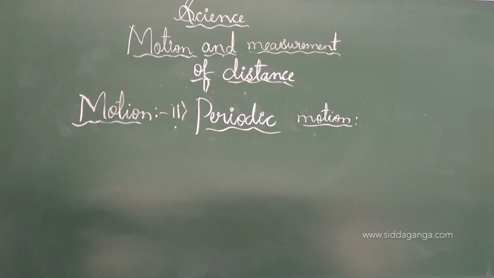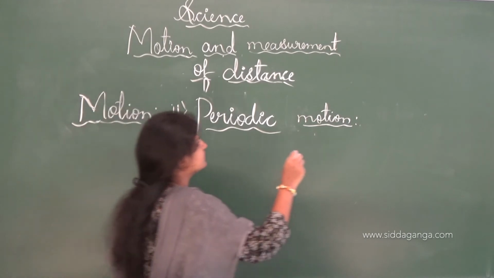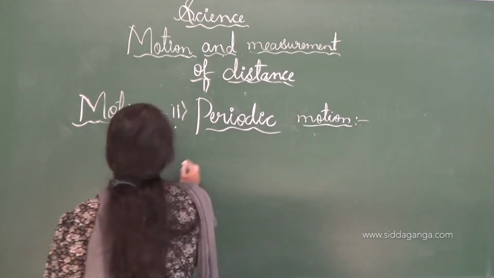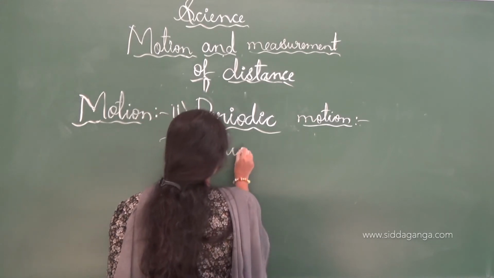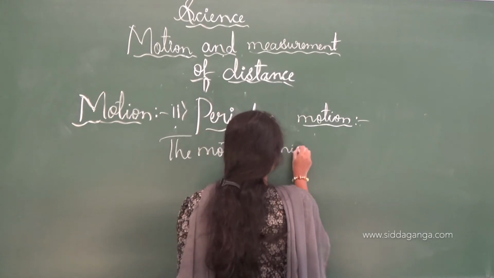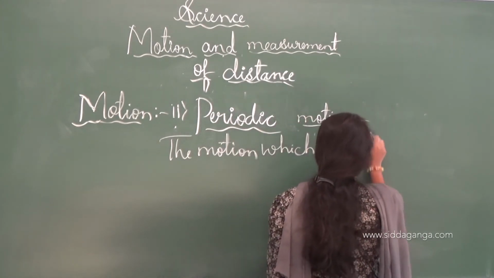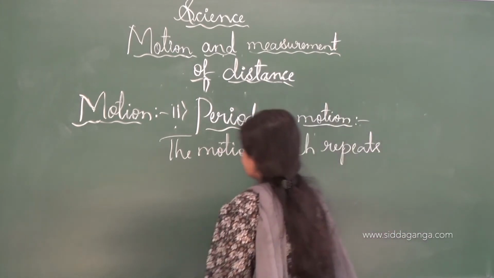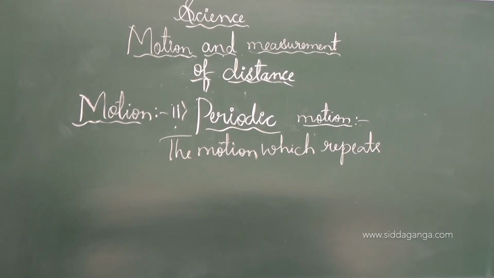Periodic motion, the motion which repeats. Periodic motion is nothing but the motion or the movement which repeats itself after a regular interval of the time.